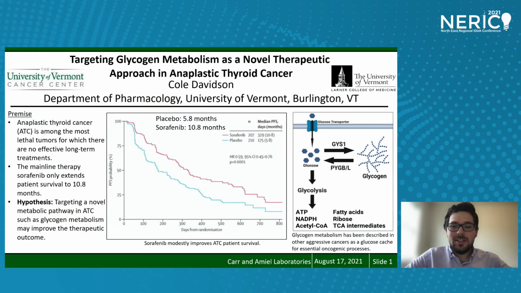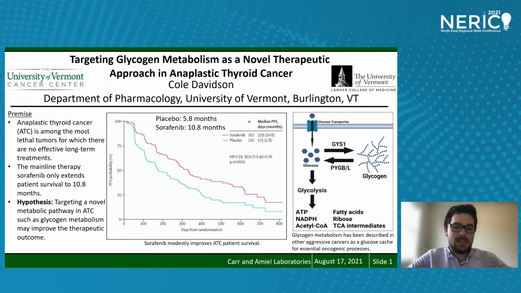Hi, everyone. Today I am talking about a new drug target in anaplastic thyroid cancer. Thyroid cancer is the most common endocrine cancer and is usually easily treatable. However, the most aggressive form, known as anaplastic thyroid cancer, or ATC, has a median survival of only 6 months, making it one of the most lethal tumors. The mainline therapy, sorafenib, can extend patient survival rates to 11 months, but that is still an abysmal outcome. There is clearly a need for more effective, targeted therapies for improving ATC patient survival.